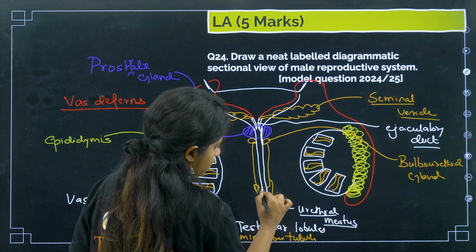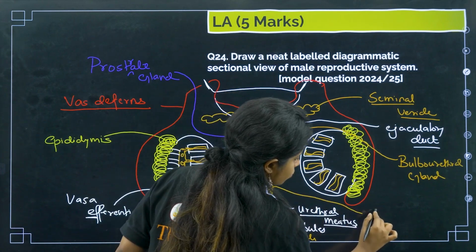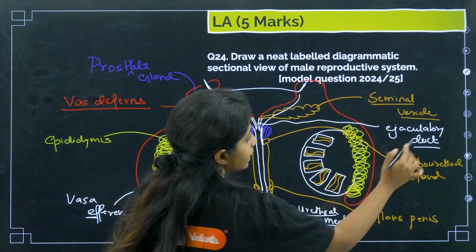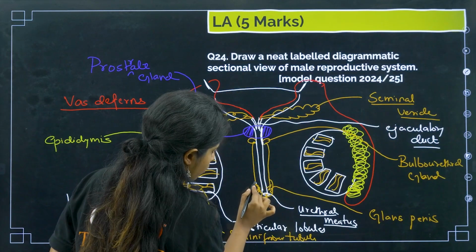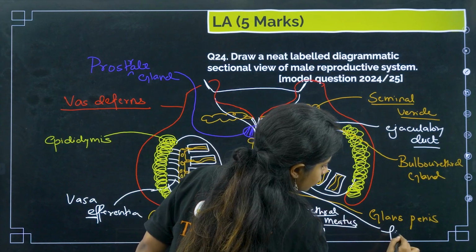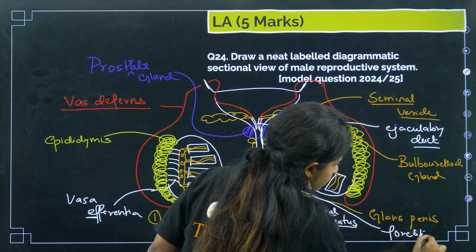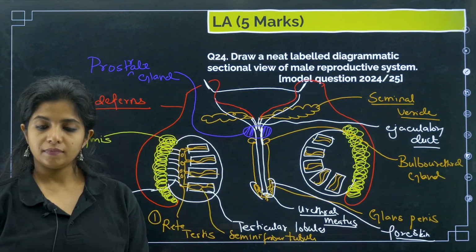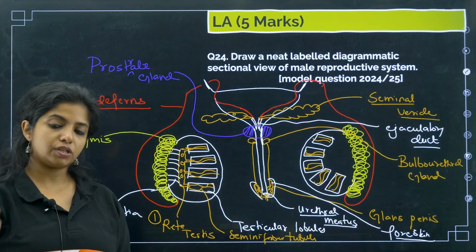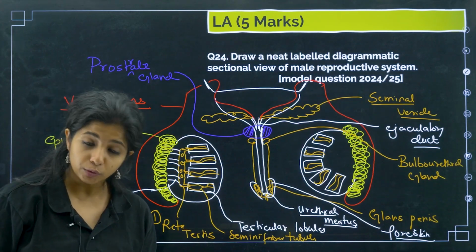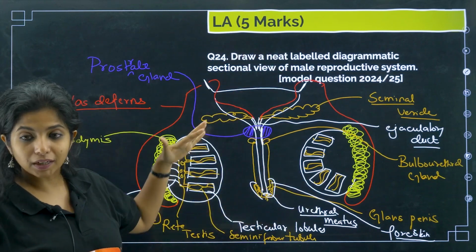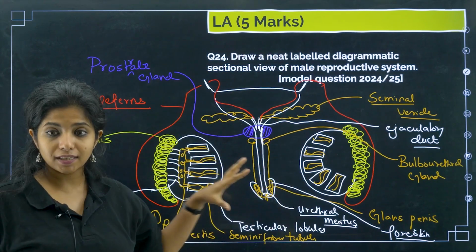This particular structure that comes at the end is known as the glans penis, and it will have a layer of skin attached to it, which is known as the foreskin. This is the sectional view of the male reproductive system. So if you know the functions, you would be able to do it well. Since I had a space like this where the question was, I couldn't make it elongated, but I hope you understand this structure well.